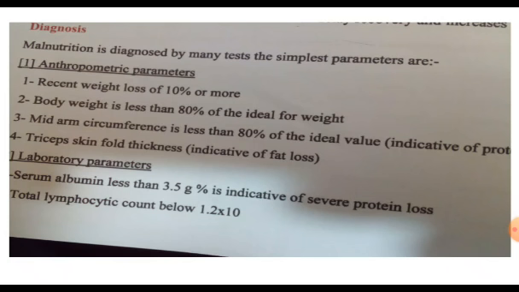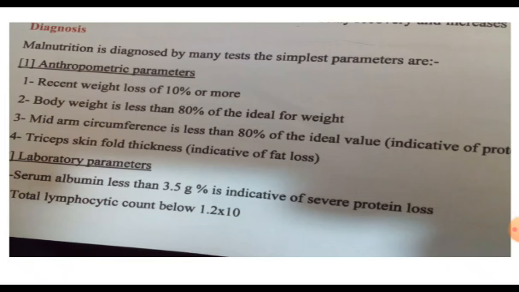Total lymphocytic count from the complete blood picture, done pre-operatively: if the total lymphocytic count is below 1.2, it is indicative of severe malnutrition, because lymphocytes are formed from proteins. So decreased proteins and nutrients in the body decrease the total lymphocytic count.